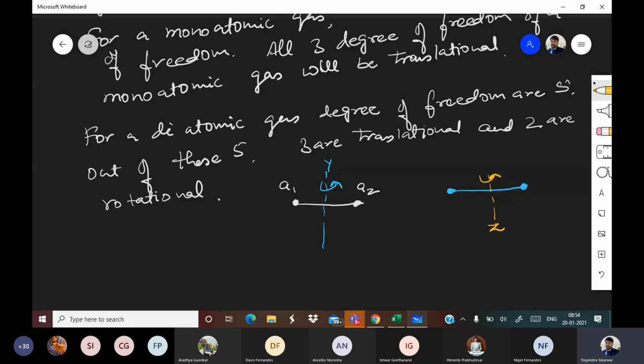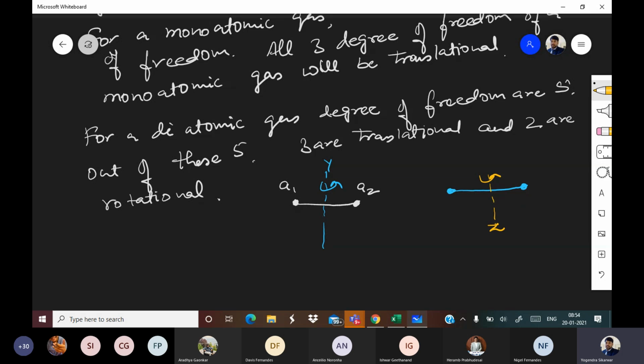Even if it is rotating about the x axis, it will not have any rotational kinetic energy. So that's why the degrees of freedom for a diatomic gas are 3 plus 2, 3 translational and 2 rotational.